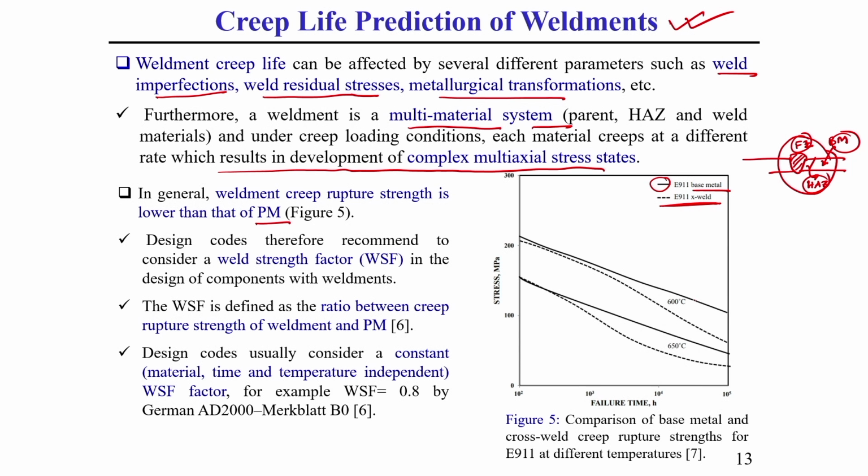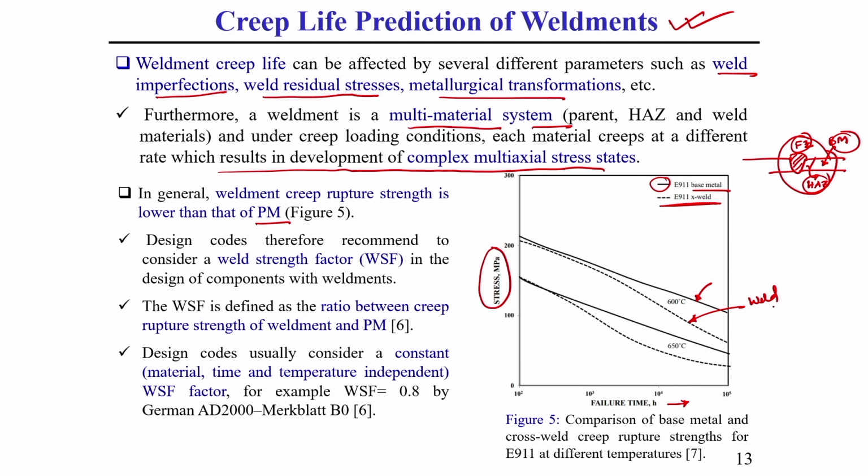For a 600 degree centigrade temperature, this represents our stress value, and you can observe how the stress varies with time for the parent material, whereas how it varies in case of weld material.